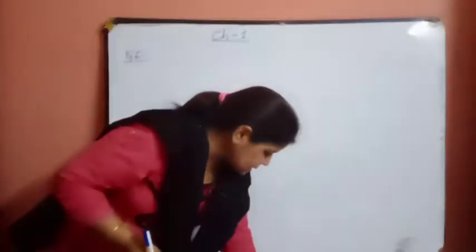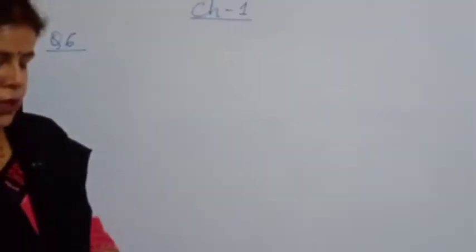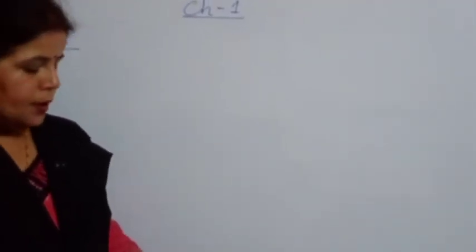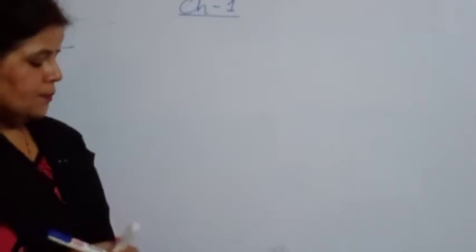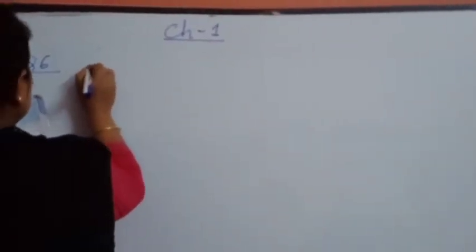Question number 6. Write the following numerals with proper commas using the international system of numeration. In the previous class you learned the international place value system and the Indian place value system. Now, which digits have we been given? Just see that.